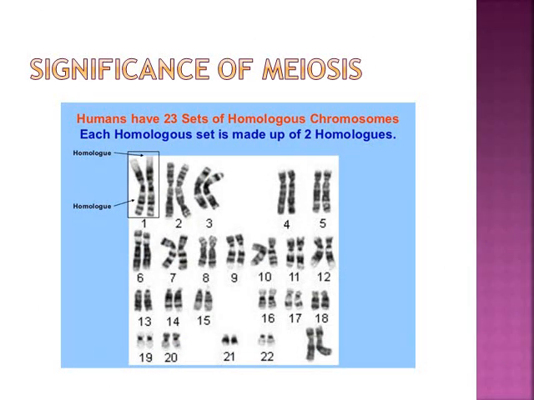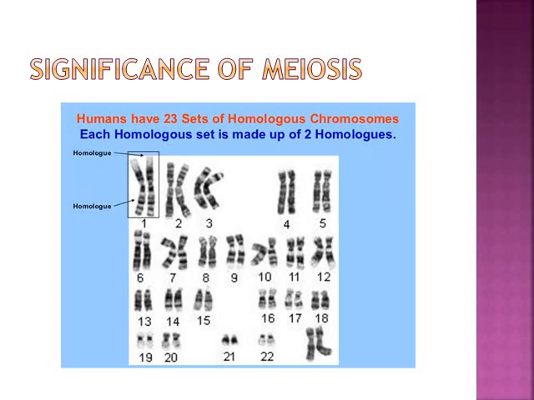Why is the number of chromosomes reduced? Why is there a formation of haploid cells? Why are the same number of chromosomes not passed to the next cells, like in mitosis? So these are the importance. Number one, there is the maintenance of the chromosome number generation after generation, so that the number remains the same from one generation to the next.